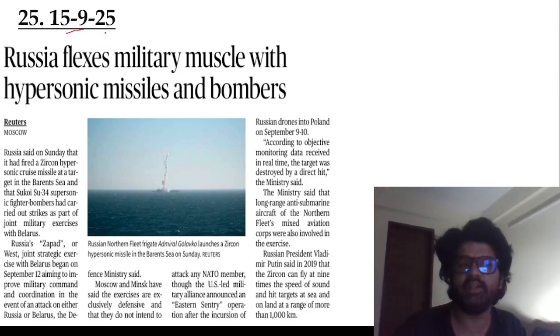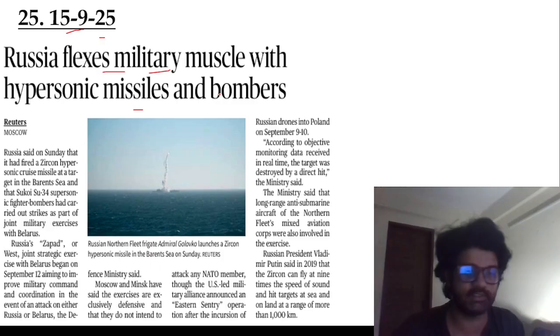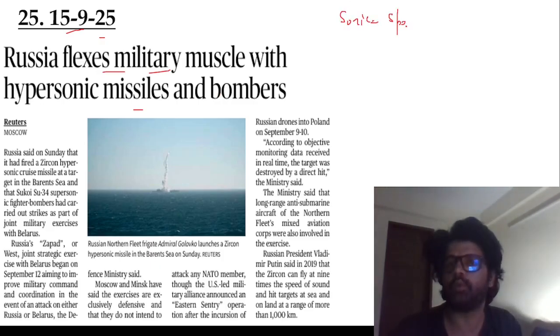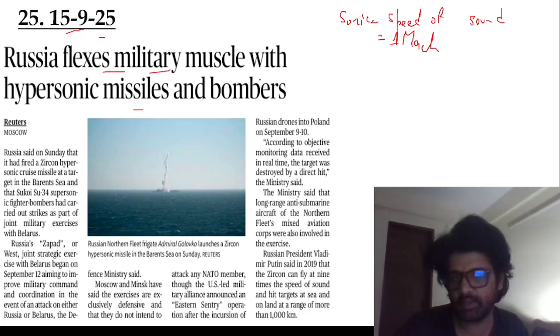25th article, 15th September 2025: Russia flexes military muscle with hypersonic missiles and bombers. So you have sonic. Sonic means speed of sound, 1 Mach, right? Subsonic is less than the speed of sound, less than 1 Mach. Supersonic is greater than or equal to 1 Mach and up to 5 Mach, and hypersonic is greater than 5 Mach.